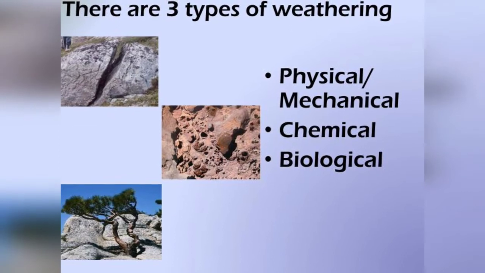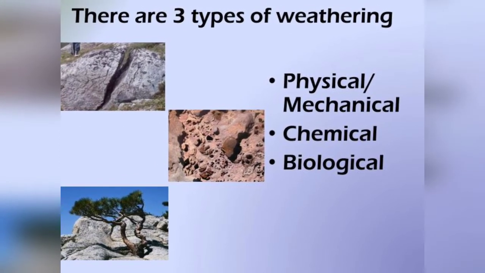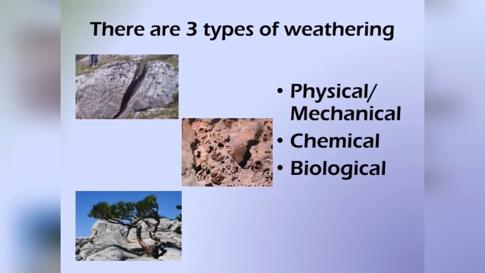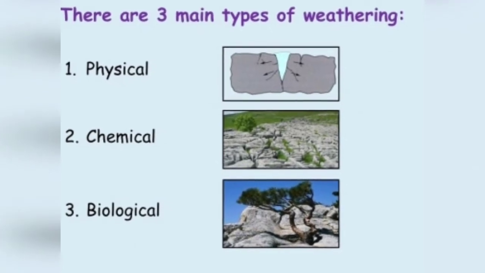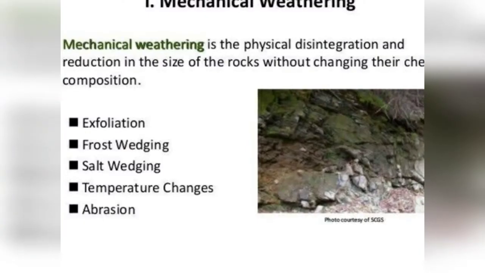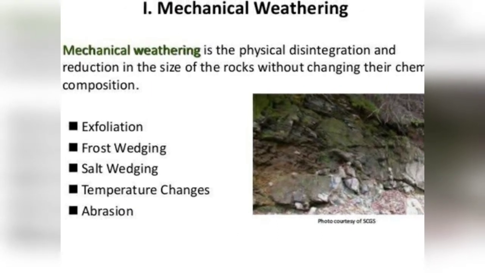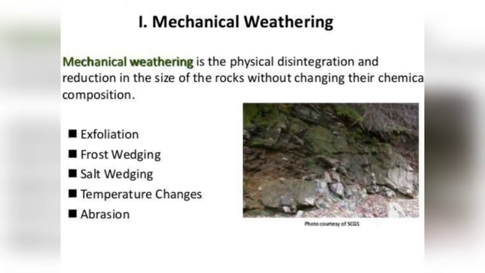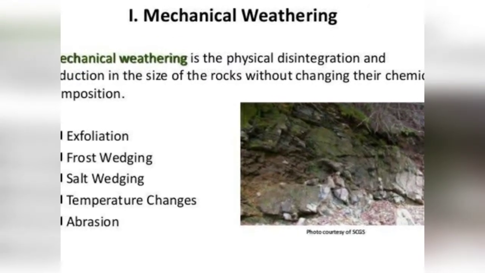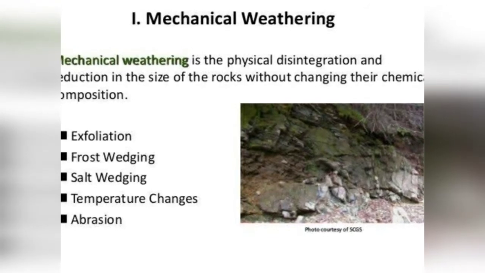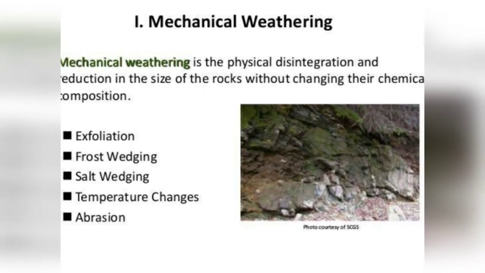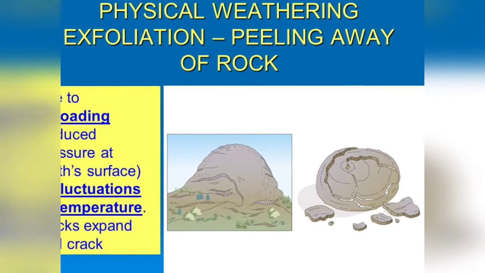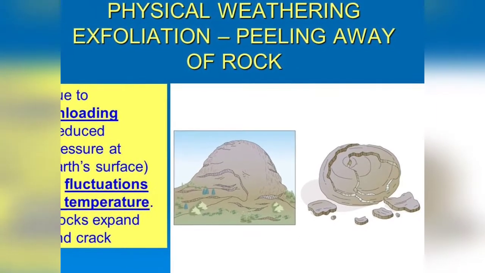Next, we move to the types of weathering. There are three types of weathering processes: mechanical weathering, chemical weathering, and biological weathering. Let's see the different aspects of these three types in detail. Mechanical weathering refers to the physical disintegration which results in a change in size of the rock but not its chemical composition. Mechanical weathering is also called physical weathering because there is only a change in the physical form of the rock, not the chemical form. Physical weathering takes place in two ways: change in temperature and the action of freezing water.